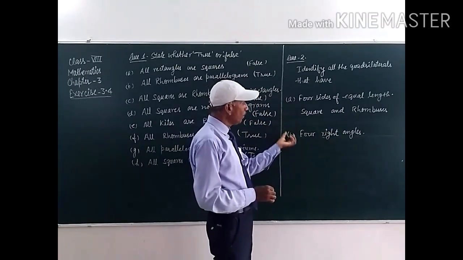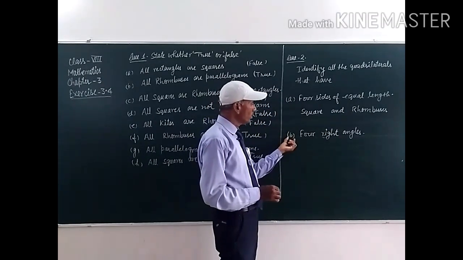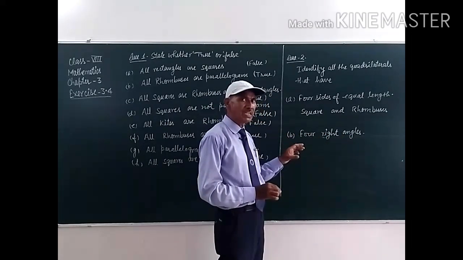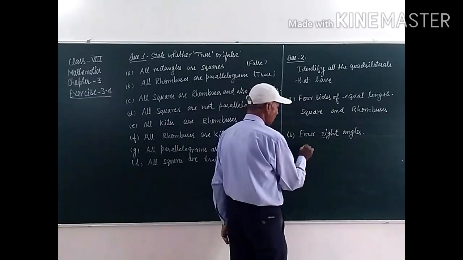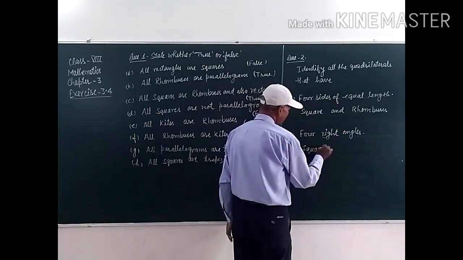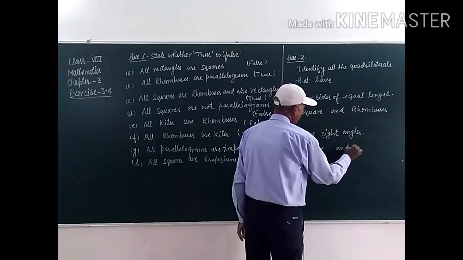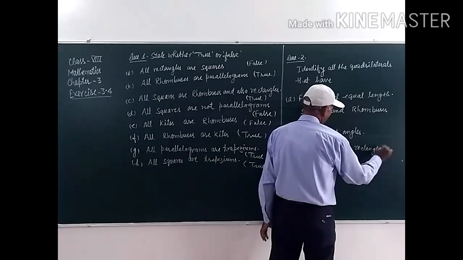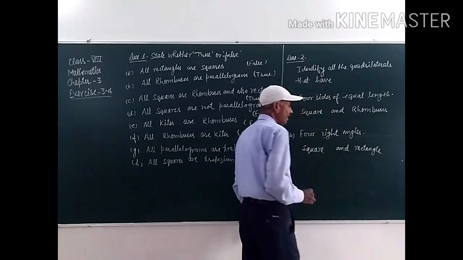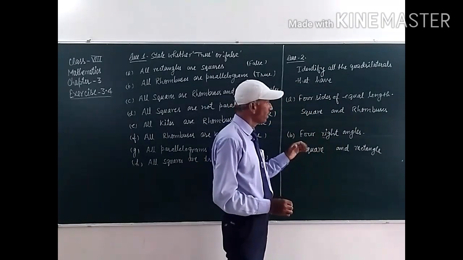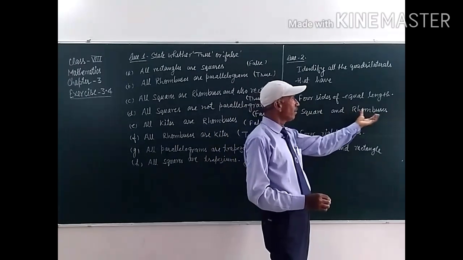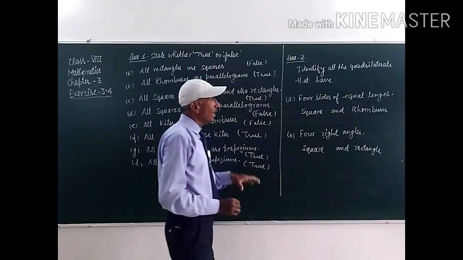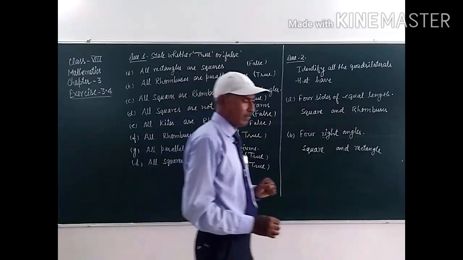And the second part of question number 2, that is part B, four right angles. There are two figures which have four right angles, students, that is square and rectangle. So in squares and rectangles there are four right angles, and in squares and rhombuses there are four equal sides. So now we have to do question number 3.